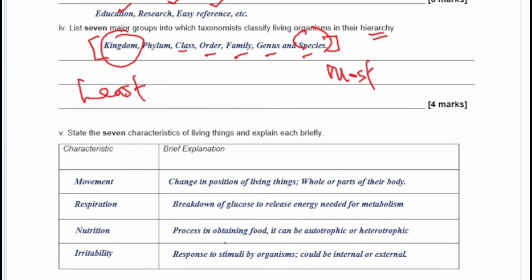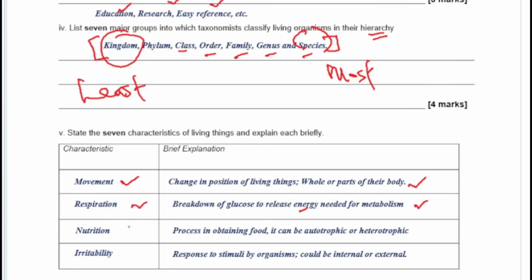The first one is movements. We already know movements is a change in position, otherwise known as locomotion, when the whole body is moving, and then plants cannot move from their whole body, so they only move parts of their bodies. Respiration is the breaking down of glucose to release energy needed for metabolism. So you can pause and write that down.